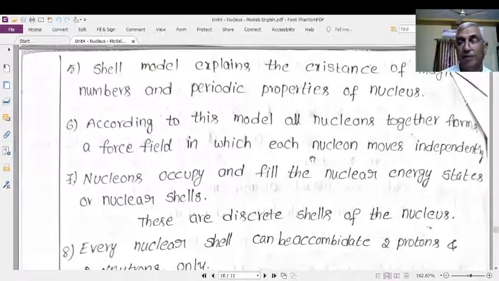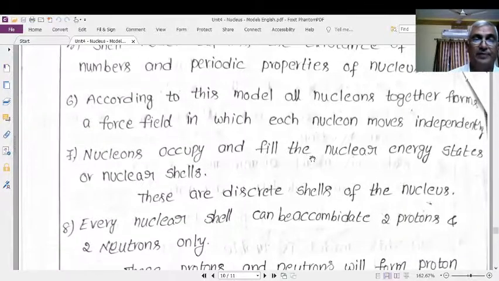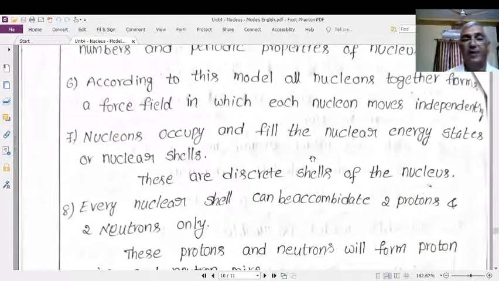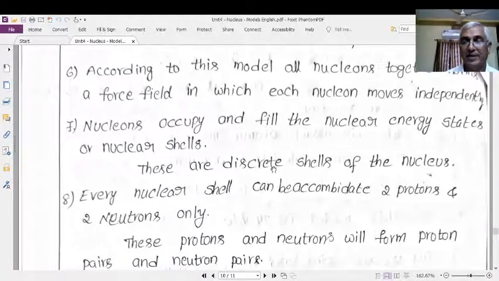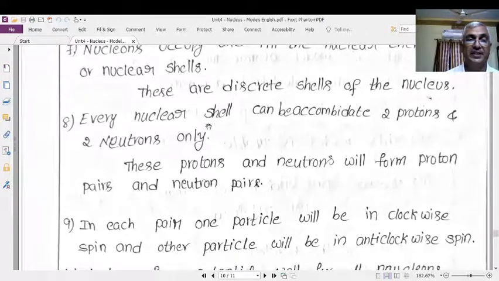In this field, every nucleon moves independently without interruption from the others. Each nucleon will occupy and fill nuclear energy states or nuclear shells, similar to electron shells. These shells are discrete shells.